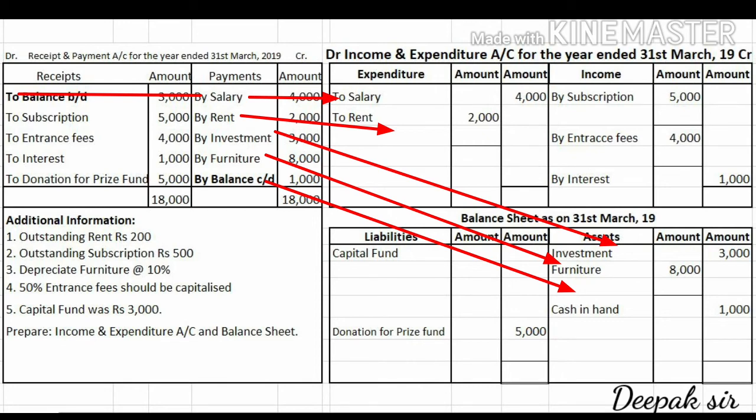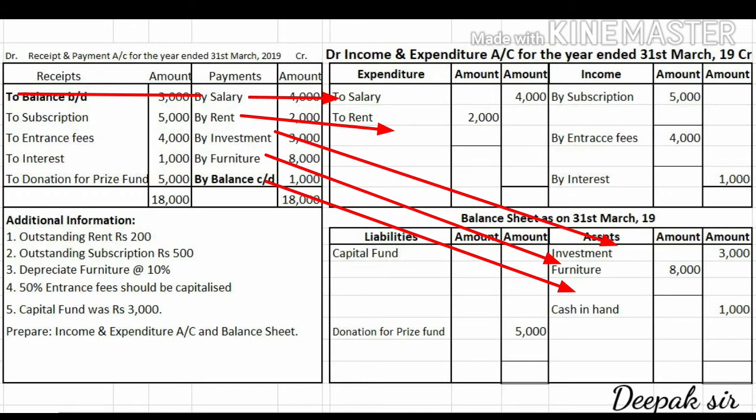The second account is rent, and on rent adjustment is given. So rent will come in the inner column on the expenditure side. Since it is given on the payment side, both the accounts, salary and rent, will come on the expenditure side. So the rent amount 2000 will come in the inner column to solve the adjustment.